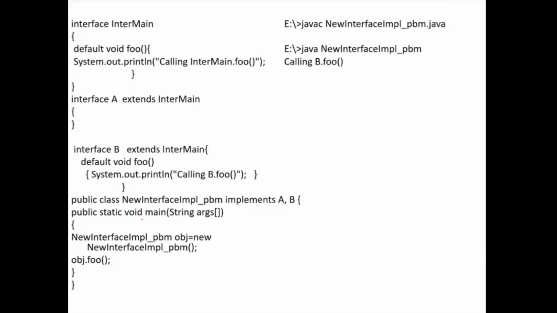In the next example, in class A I don't have the foo method, but in the B interface I have a foo method. So now which method is invoked? This method or this method? The derived class method only is invoked, so it will print this method.